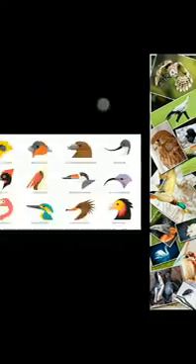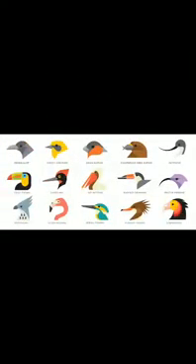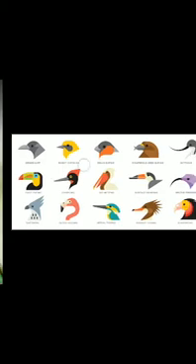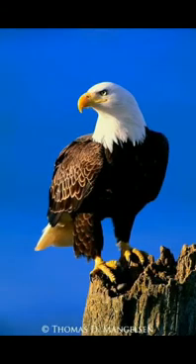Students, do you know birds have different type of beaks? Some birds have hooked beak like parrot, eagle, etc. Students, what type of a beak a sparrow has?